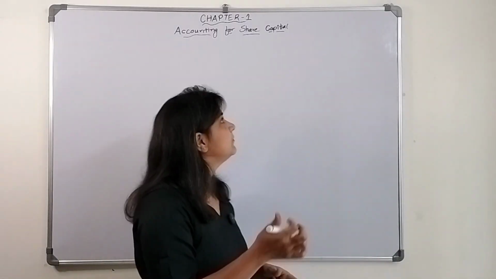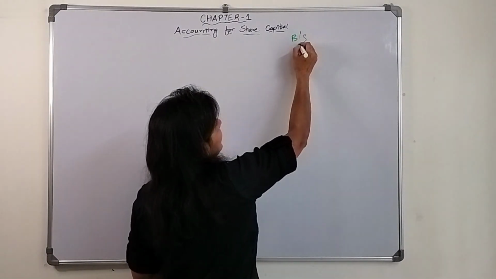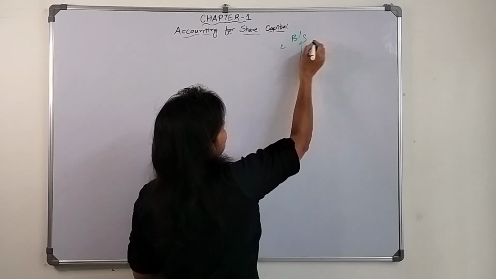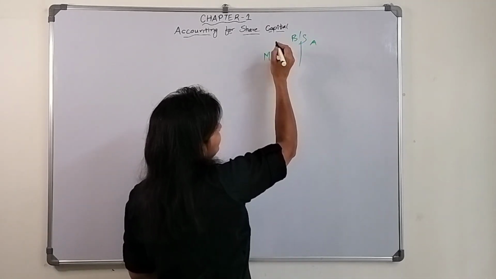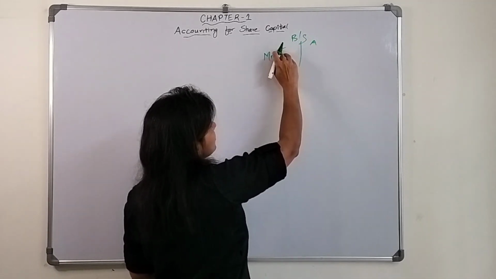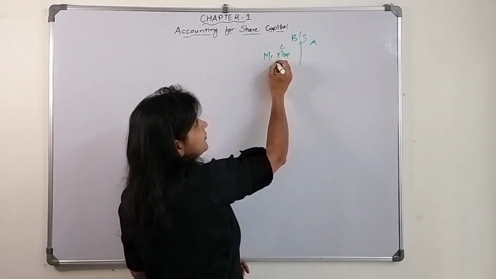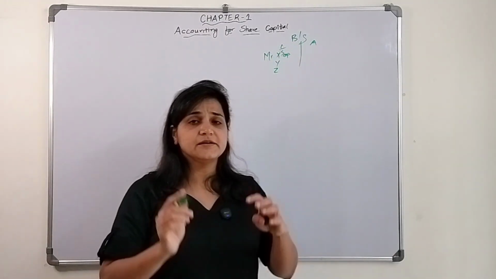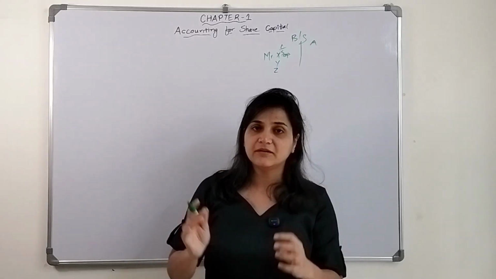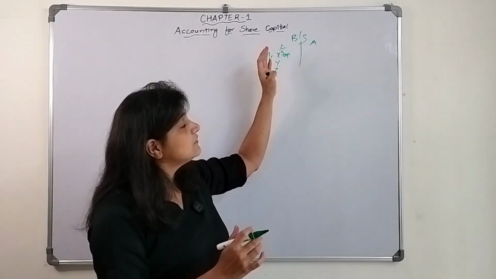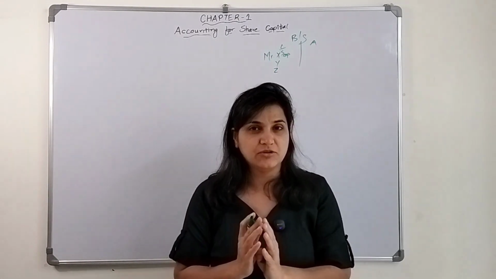So when we prepare a balance sheet, they have two sides, liabilities and assets. On the liability side, it's mentioned, let's say, Mr. X capital, how much capital he brings into this particular business. If it's a partnership firm, we write the name of the partners, how much capital Y brings, how much capital Z brings. So this is the capital that they invested into that firm, right?